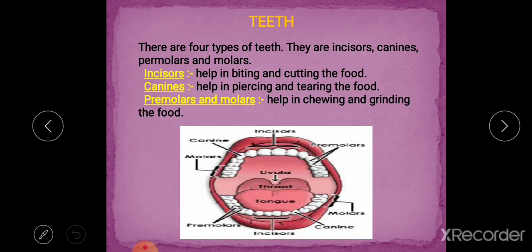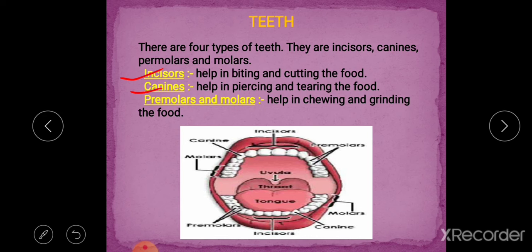Next important part of our digestive system inside the mouth is the teeth. There are four types of teeth present inside the mouth, and these are incisors, canines, premolars and molars. These different teeth have different functions. For example, incisors help in biting and cutting the food.